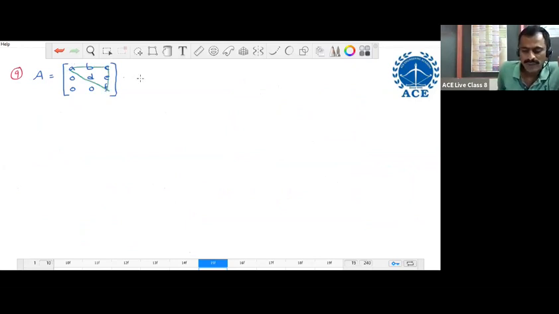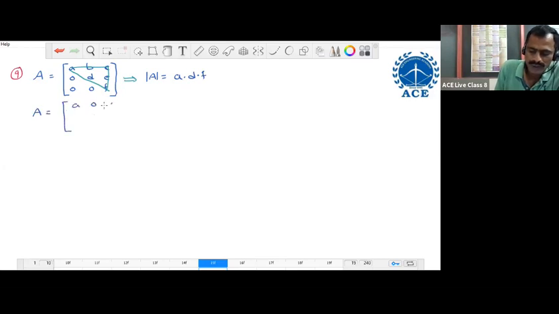In a square matrix, if all the elements below the diagonal are zeros, then such a matrix is called an upper triangular matrix. Which implies determinant of A equals the product of diagonal elements. So the determinant of an upper triangular matrix is the product of its diagonal elements.